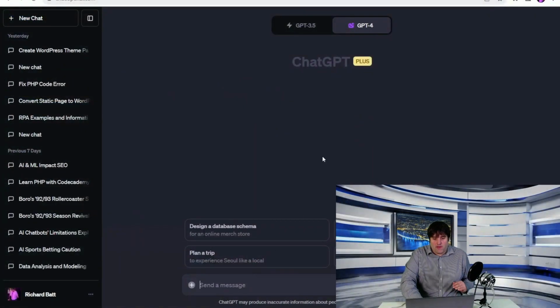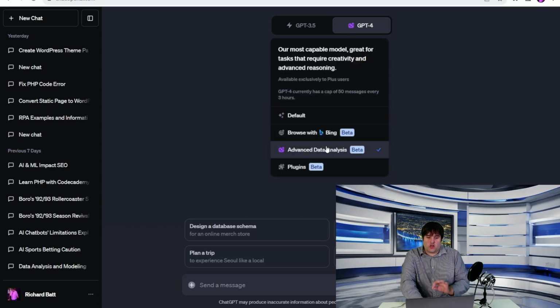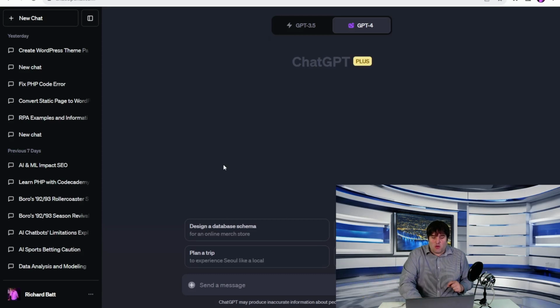So we're going to go to ChatGPT, and what we're going to do straight away is go to GPT-4 and go to Advanced Data Analysis. This used to be called Code Interpreter, but it has been changed recently because it is really good for data analysis, and in some future videos we will look at the kind of analysis you can do using this. But in this video I want to do something different.